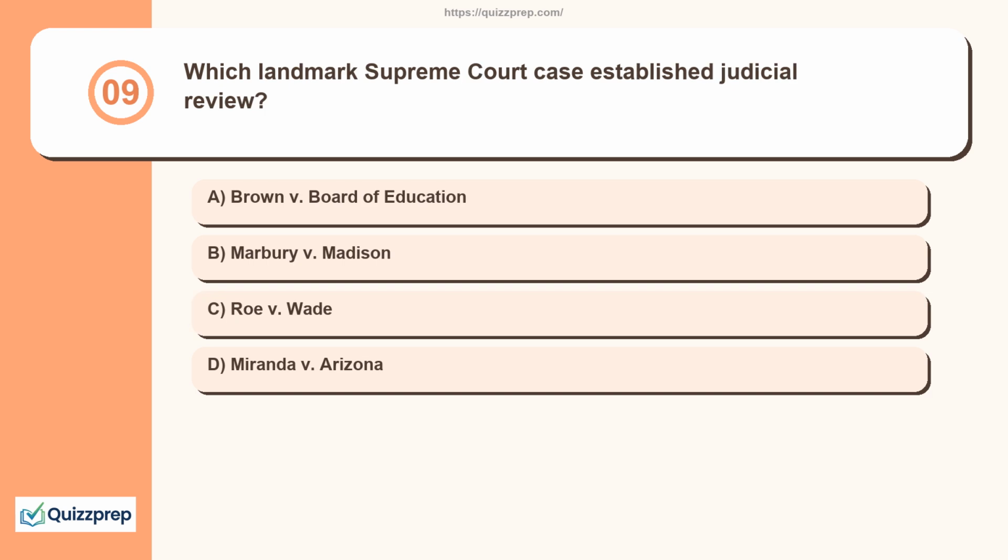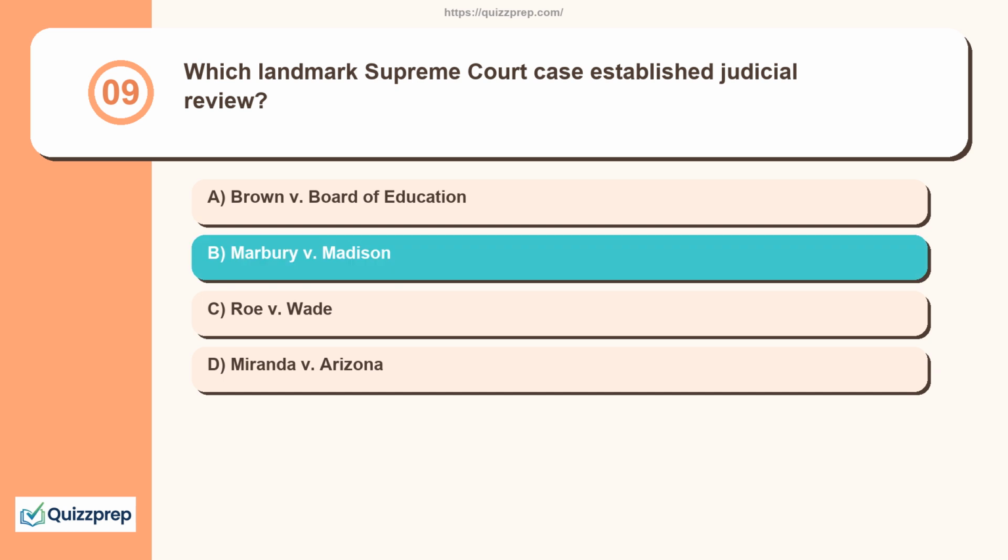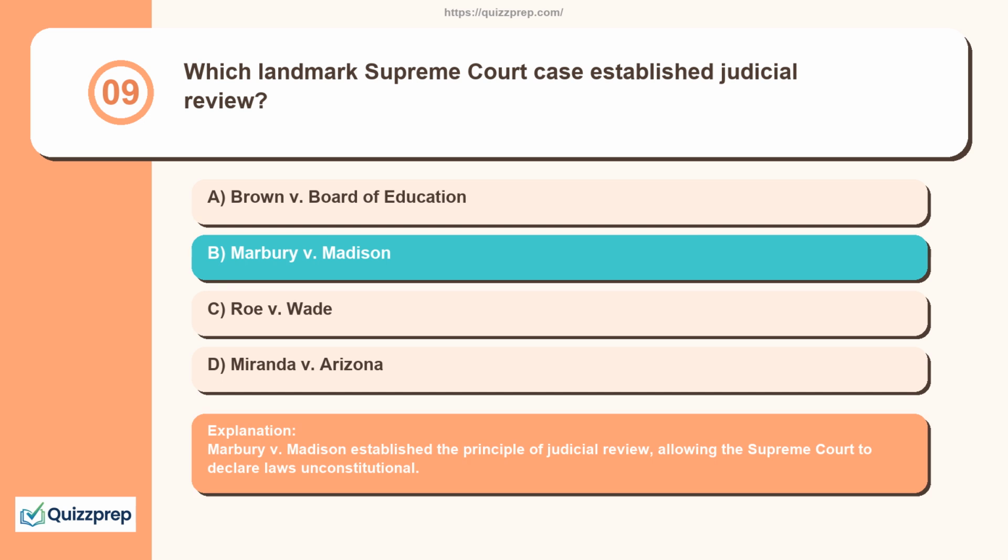Question 9. Which landmark Supreme Court case established judicial review? Brown v. The Board of Education, Marbury v. Madison, Roe v. Wade, Miranda v. Arizona. Marbury v. Madison established the principle of judicial review, allowing the Supreme Court to declare laws unconstitutional.